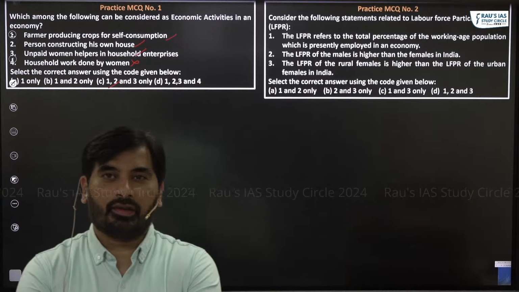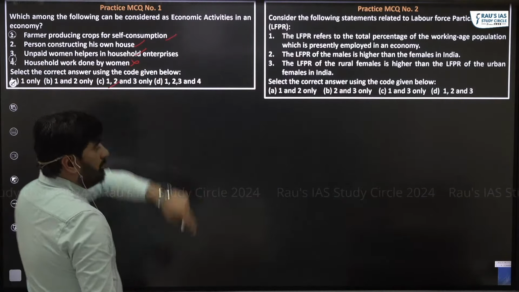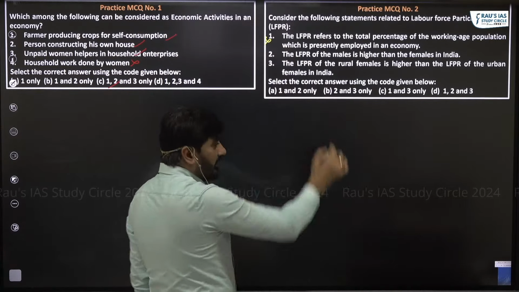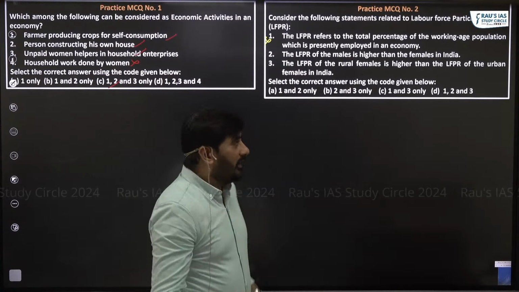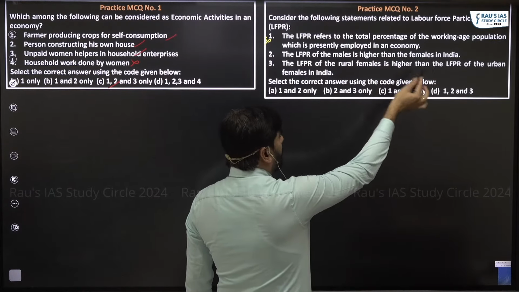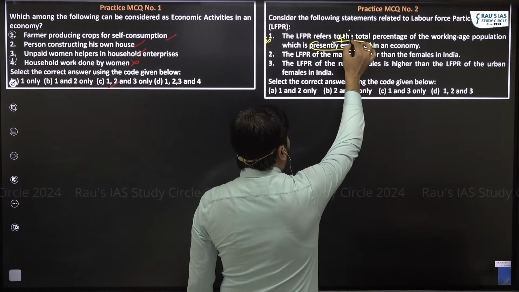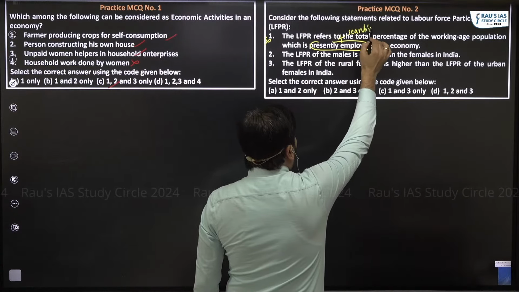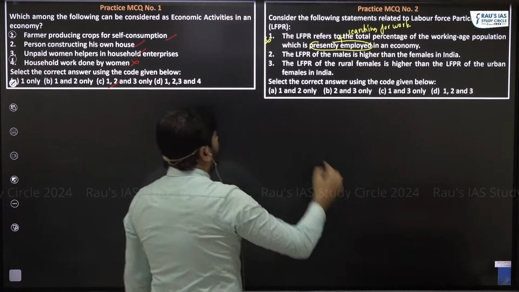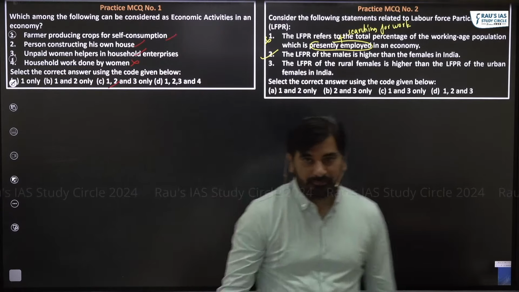Good, Sakshi. Okay. If you read practice MCQ number 2, the first statement is actually incorrect. Why is it incorrect? Because LFPR refers to total percentage of working age population which is presently employed and searching for work. That is why the first statement is incorrect. The second statement is correct. What about the third statement?